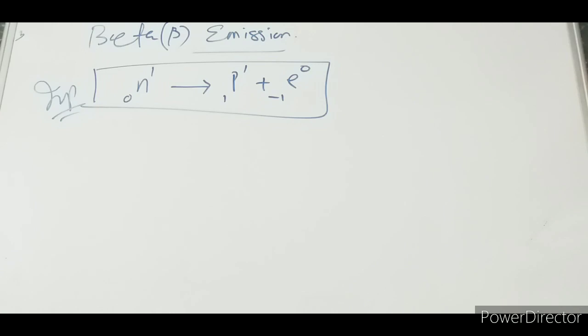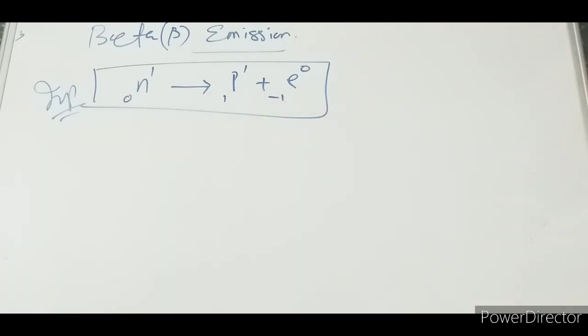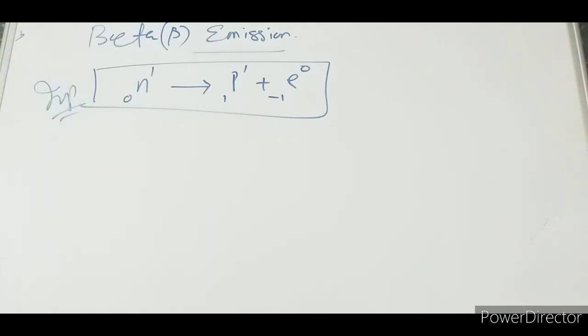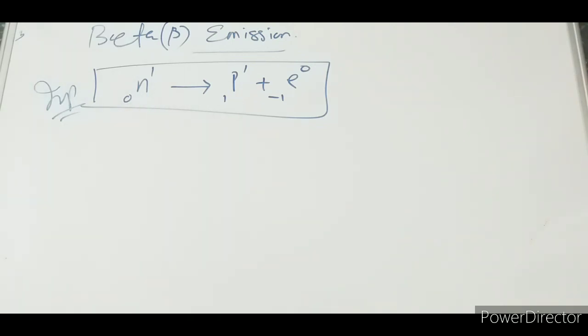Remember this: if such a question comes and you are not writing this equation, you will lose 1 mark. Usually this question carries 2 marks in physics, but if you write this equation directly, you will get 1 mark and the explanation will be another mark. Obviously, if somebody knows this equation, they can explain. But if you are only explaining, you will lose marks. That is why I am telling you this equation is very important.